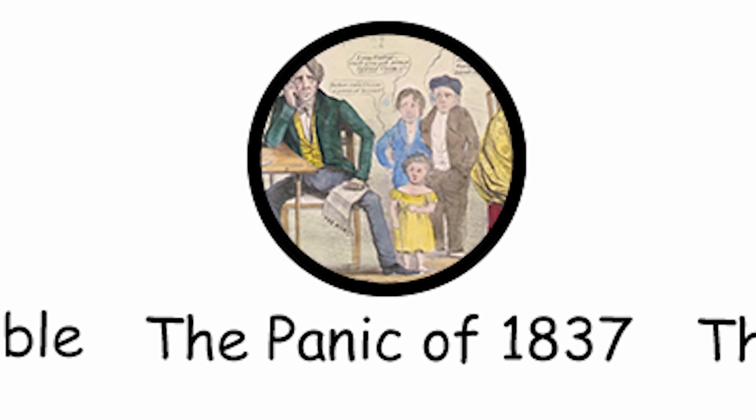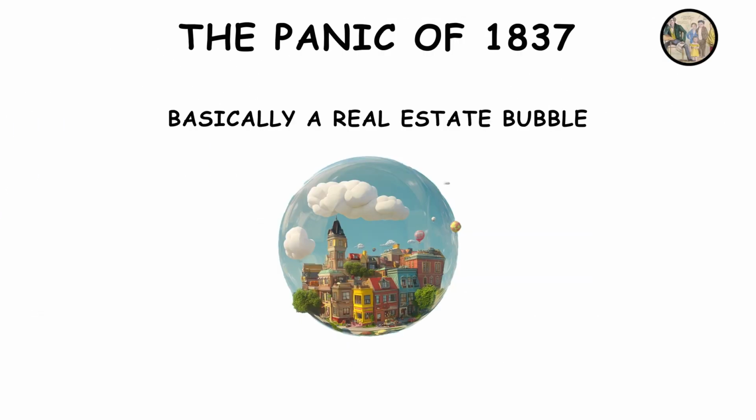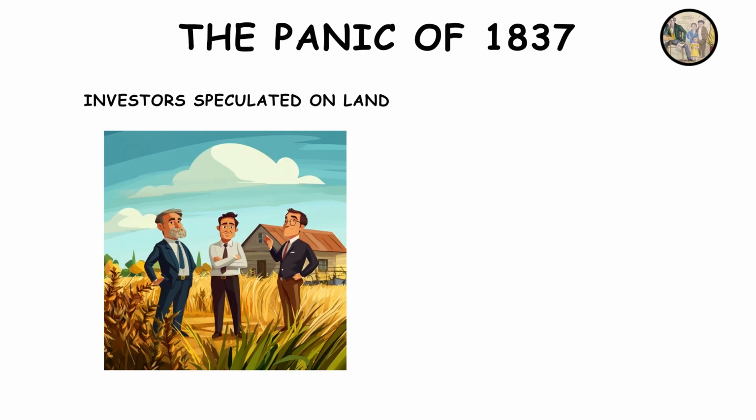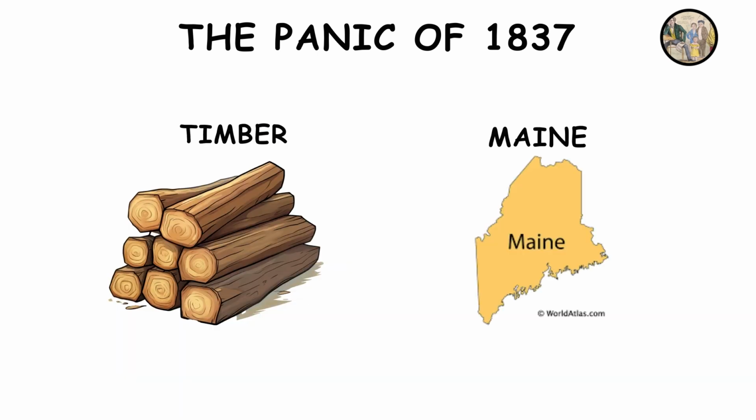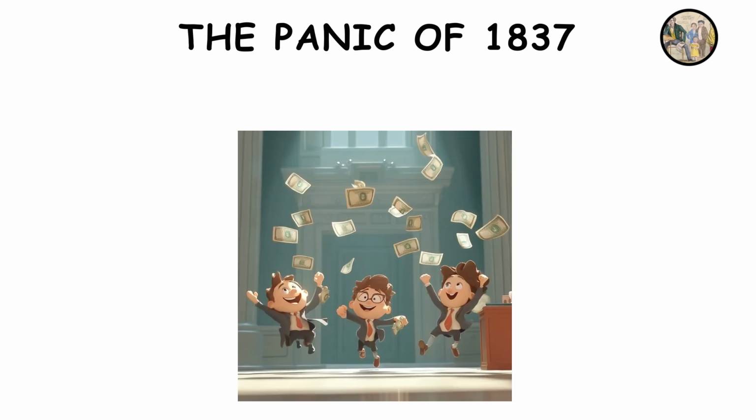The Panic of 1837. This was basically a real estate bubble that took place in the US when investors speculated on land that was open to settlement after the removal of Native Americans. Speculation on timber in Maine was amongst the most extravagant. Partner this with banks lending money pretty freely and you get a bubble.